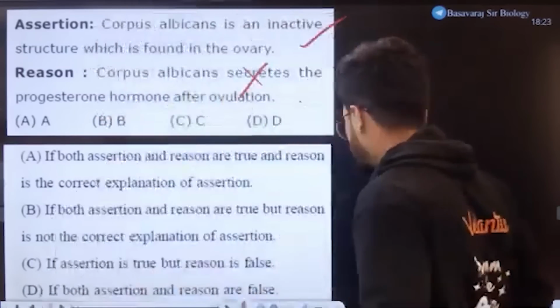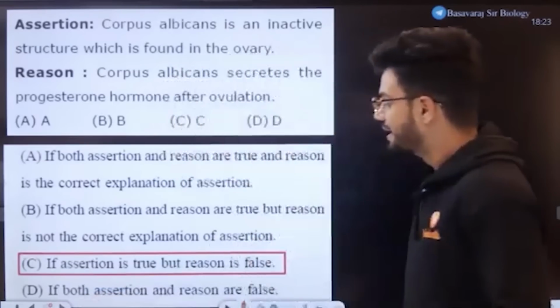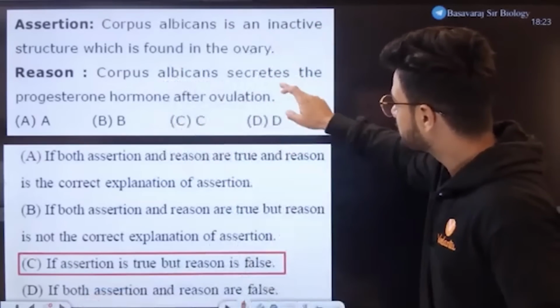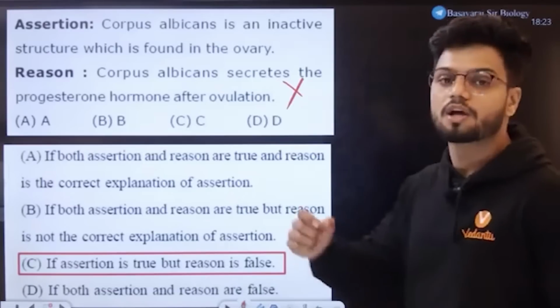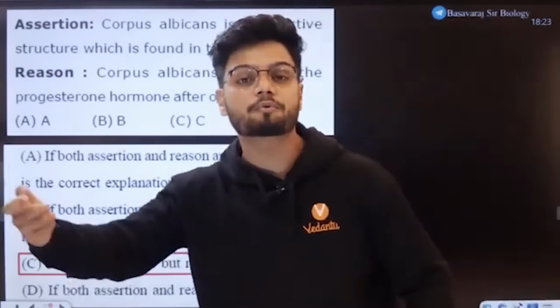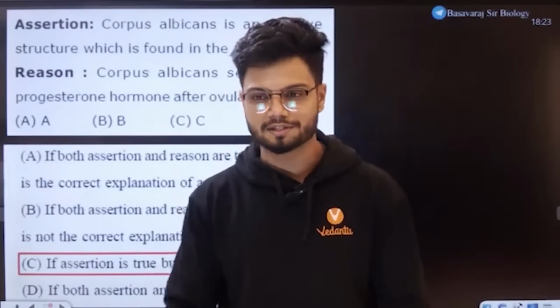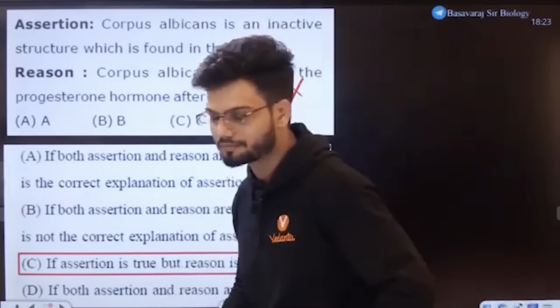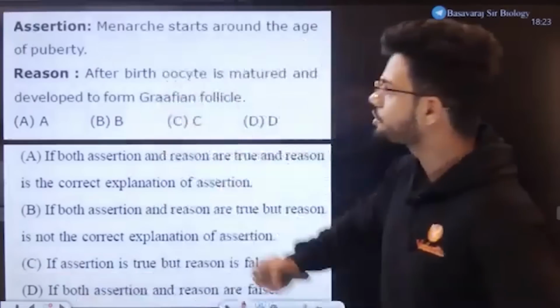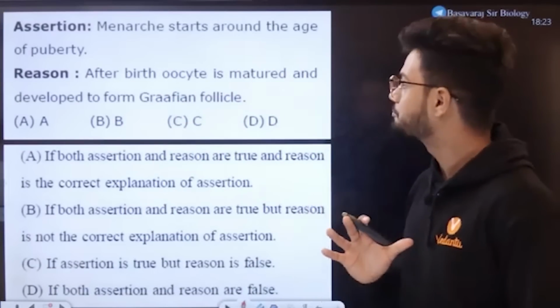Okay. So the answer here is option number C. Assertion is true, but reason is absolutely wrong, because corpus luteum is able to produce the progesterone, not corpus albicans. Okay. Now, one more question here.